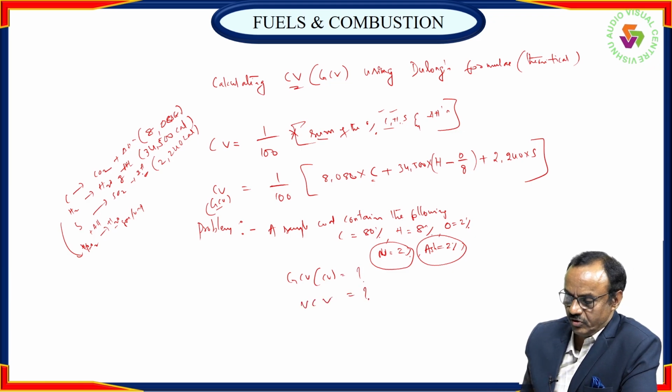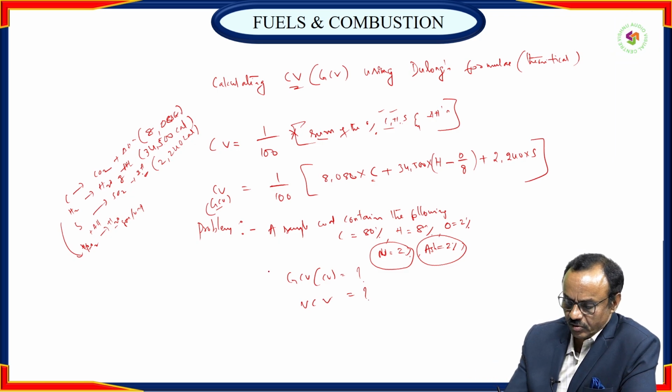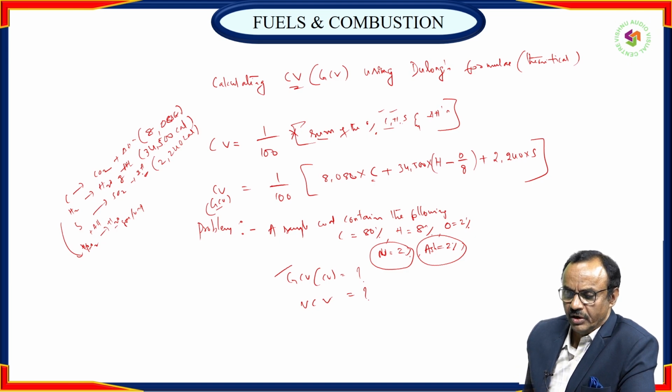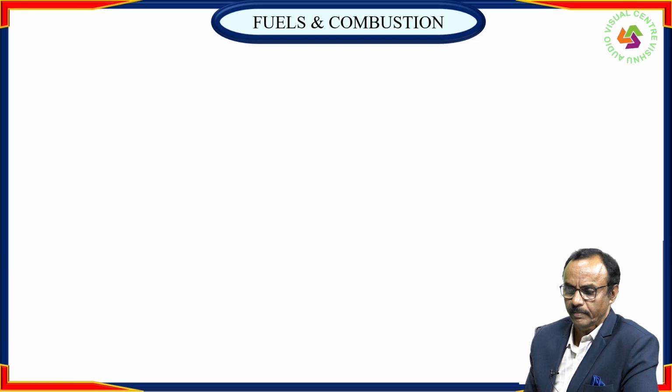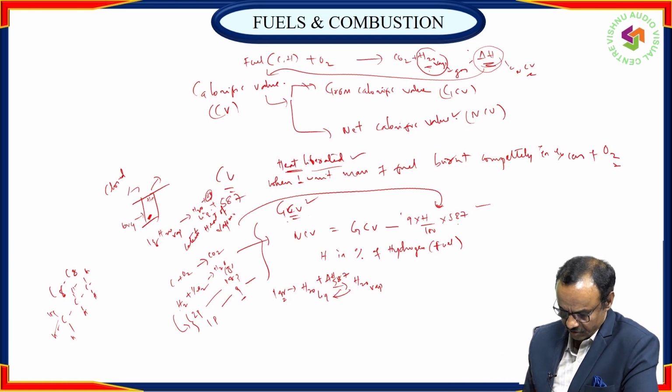What are gross calorific value and net calorific value? Very simple. Just substitute these values in the formula and you will get the gross calorific value. After that, calculate the net calorific value using the formula mentioned in the previous class.